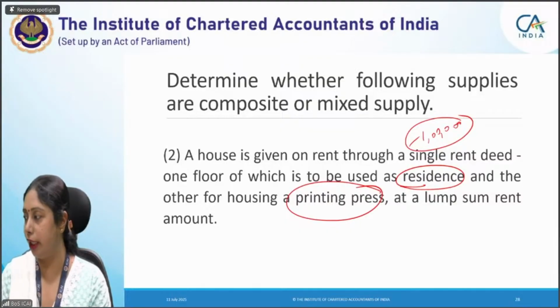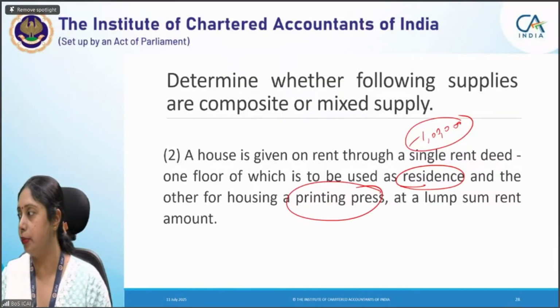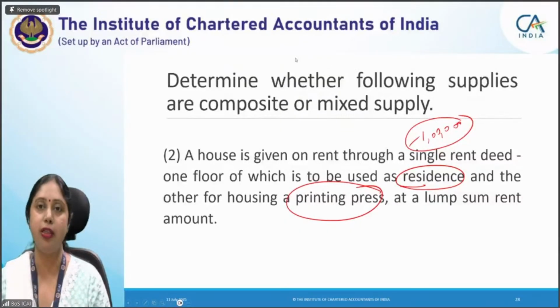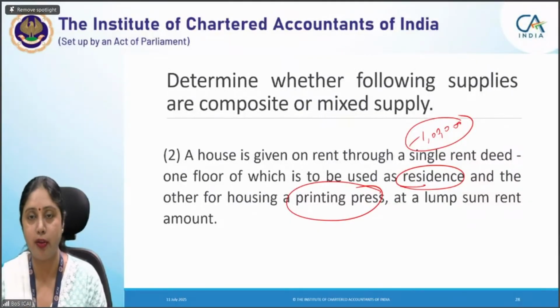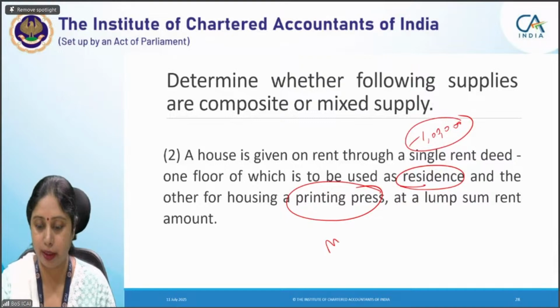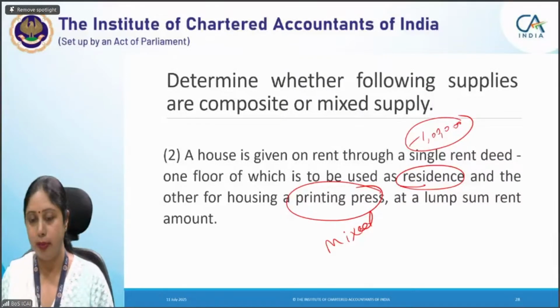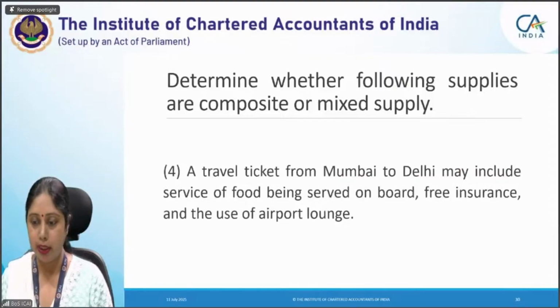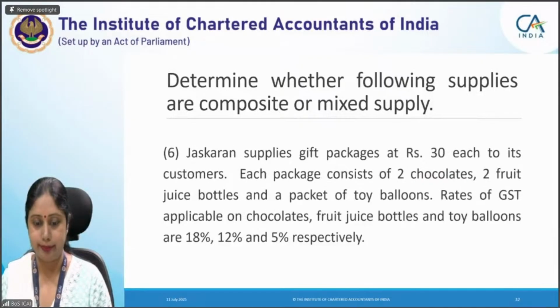Yes, Kirti, you are right that it is a mixed supply, because a single price is being charged and the activities are not naturally bundled in the ordinary course of business. You have clubbed two supplies, either supply of goods or supply of services, for a single price, and that is why it becomes a mixed supply. They are not bundled in the ordinary course of business. Let us come to the next question.